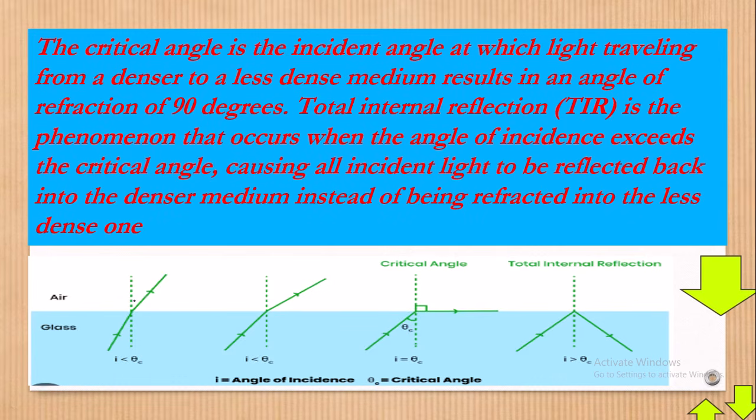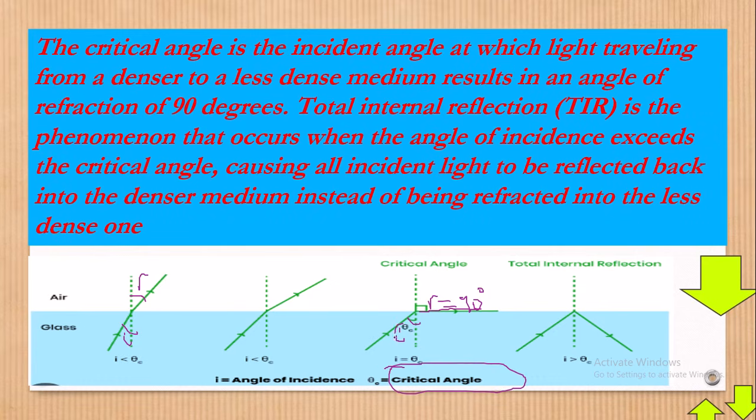Allow me to erase this. Now, this one here is the angle of refraction, and this one here is the angle of incidence, I. You see that? At the point when the angle of refraction becomes 90 degrees, or it is going along the surface the way you're seeing it here, then the angle of incidence I, we no longer call it the angle of incidence, but we call it the critical angle.